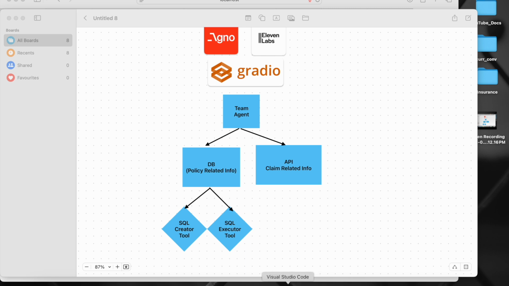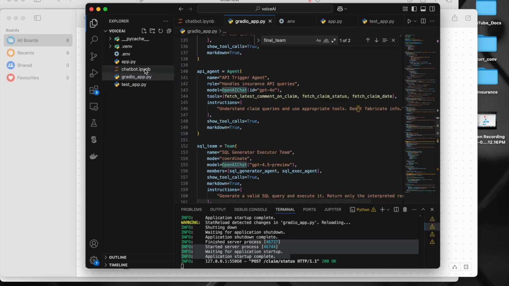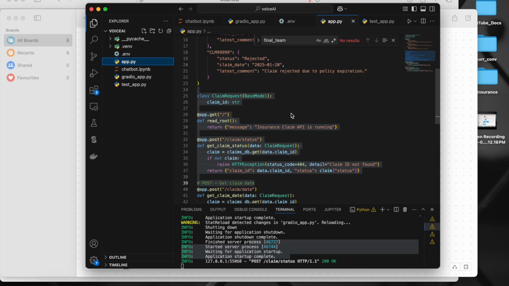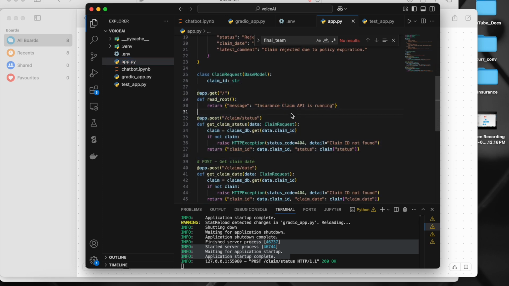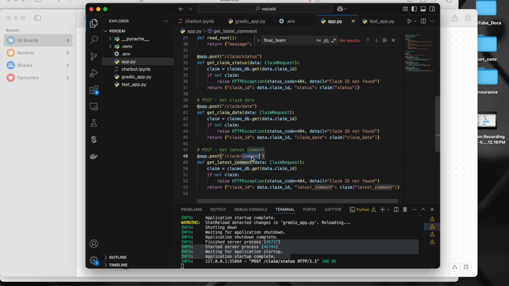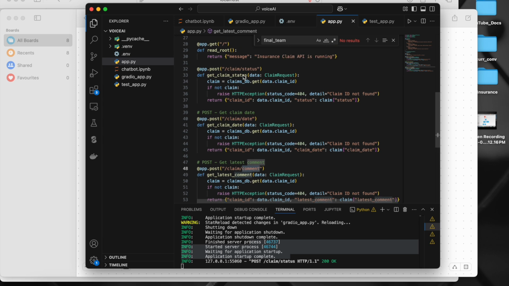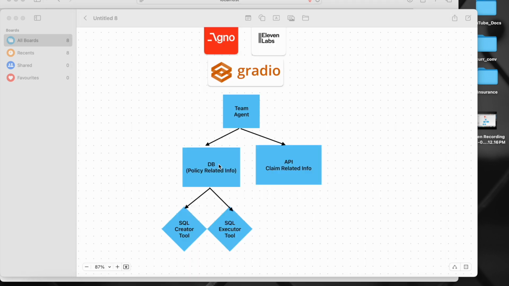I use a Flask API. If you see this particular piece of code, it can tell the claim status, the claim date, and the latest comment on our claim, just a simple Flask API dummy code I have created. So my chatbot does two things. One is to get the policy related information from the database, and the second is to get the claim related information like the claim status, the claim date, and the latest comments on the claim.